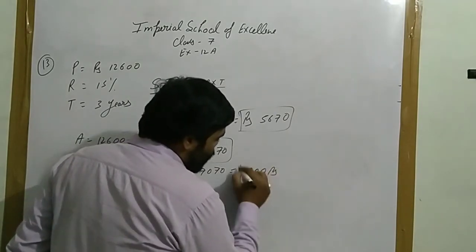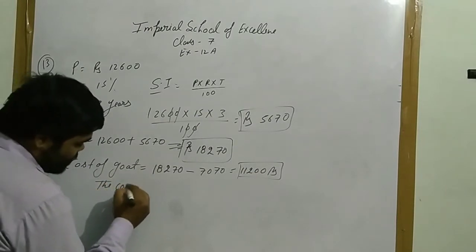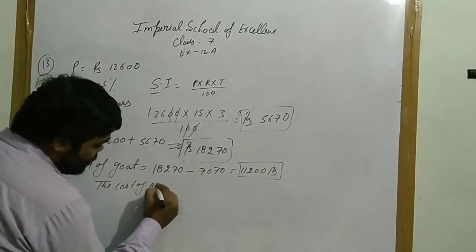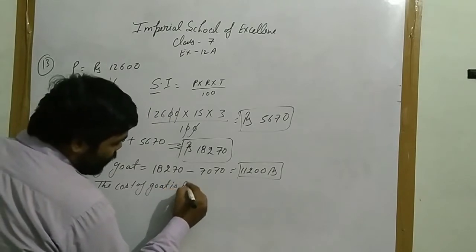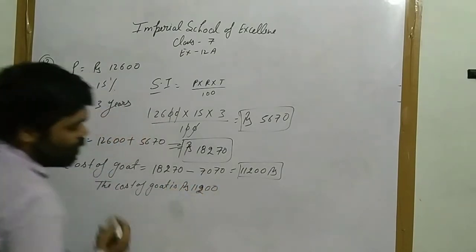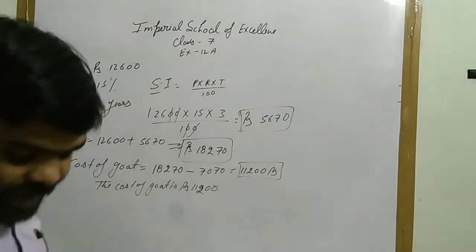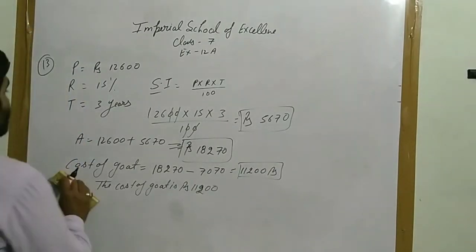Means the cost of goat is rupees 11,200. Okay, the cost of goat is rupees 11,200. This is the cost of goat. After that, we have completed question number 13. Now let's come to question number 14.